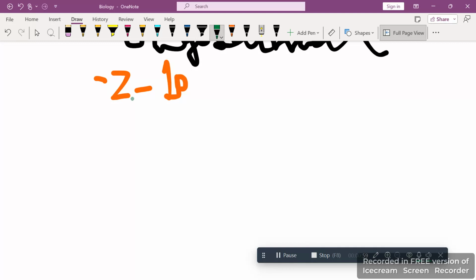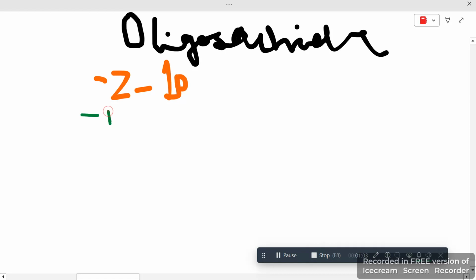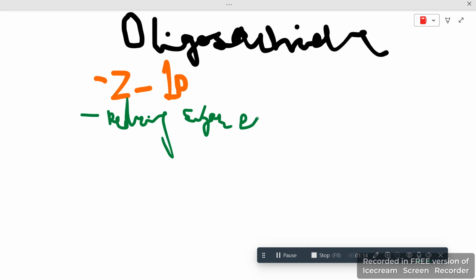So here is from 2 to 10, and they are reducing sugar. Every example you find in this would be reducing sugar, except there's one which is oligosaccharide but not reducing sugar. That is sucrose. So sucrose is oligosaccharide, but that is not considered in reducing sugar.